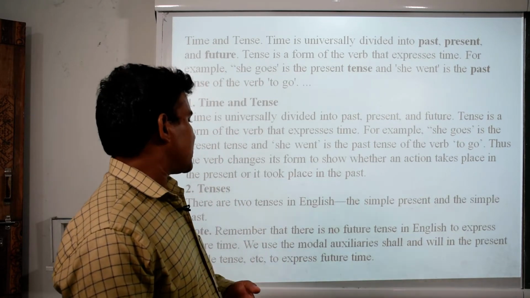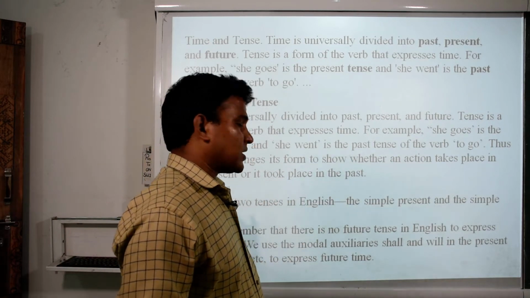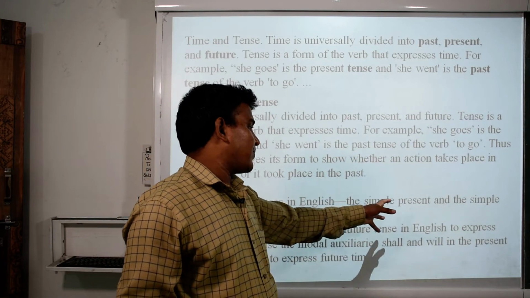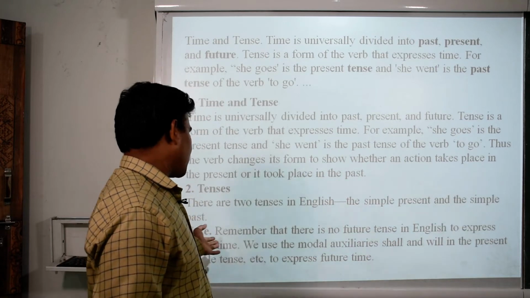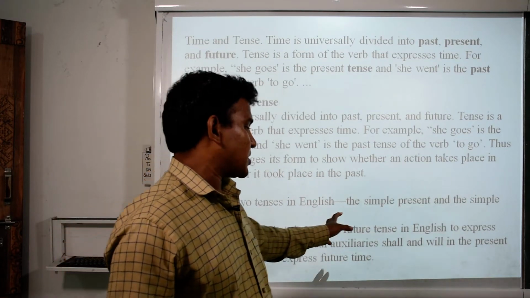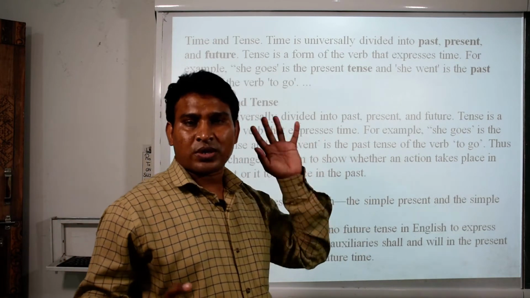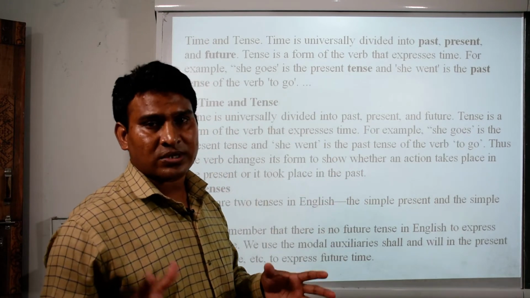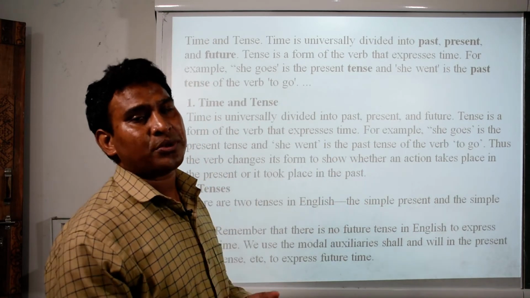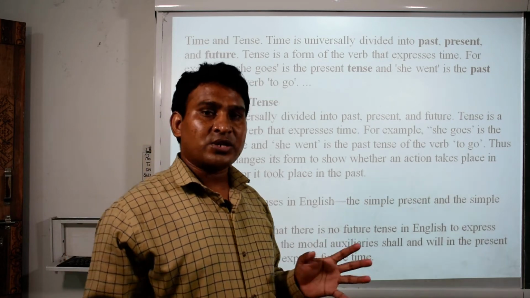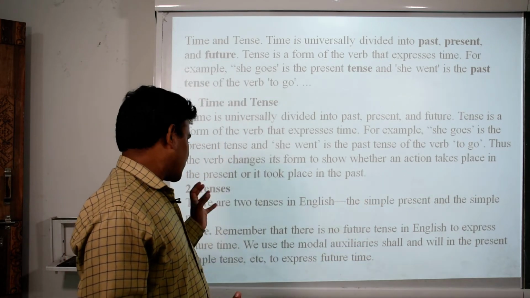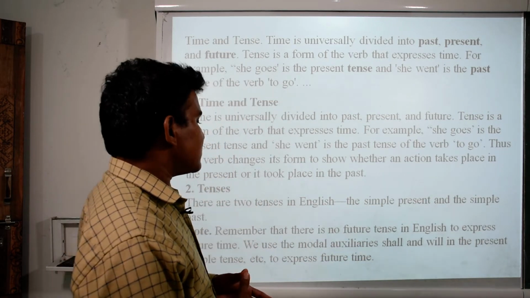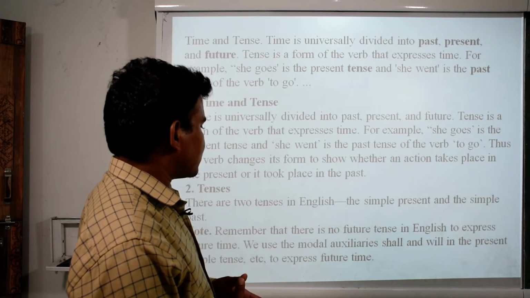There are two tenses in English: simple present and simple past. Note, remember that there is no future tense. We have been taught three tenses, but there are only two tenses in English. We need to remember certain things when we learn grammar and go through tenses.